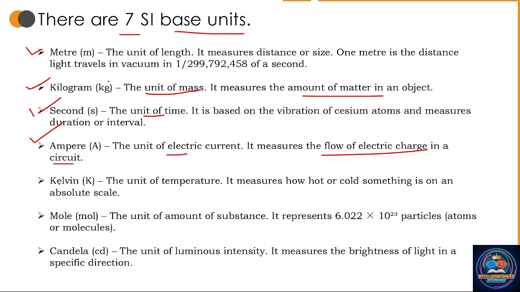Okay. Next, Kelvin. Kelvin is a unit of temperature. It measures how hot or cold something is on an absolute scale. We know temperature we can only feel, that may be hot or cold. Using Celsius and Kelvin, the temperature can be measured, and Kelvin is the unit of temperature, used to measure how hot or cold an object is.